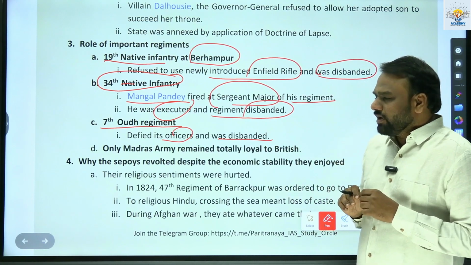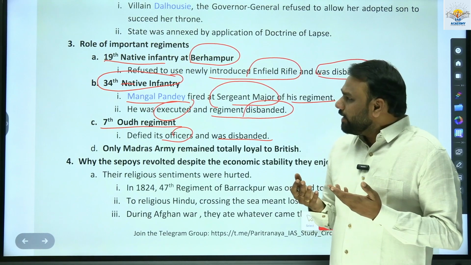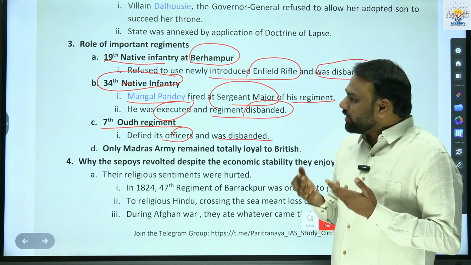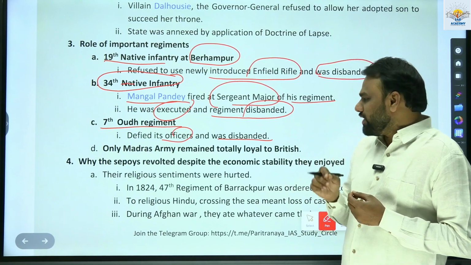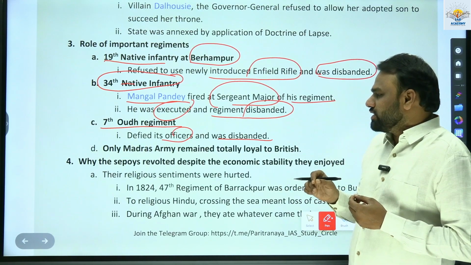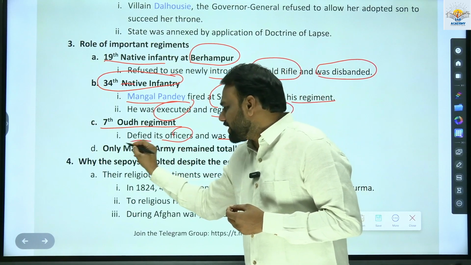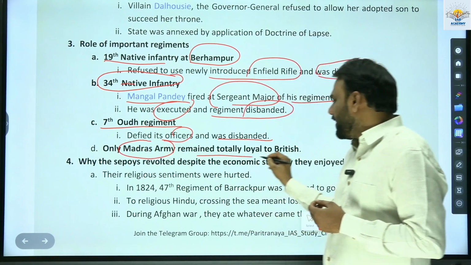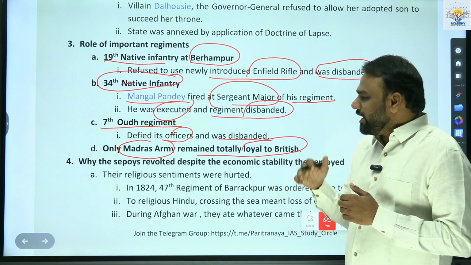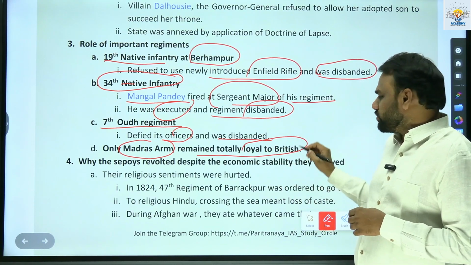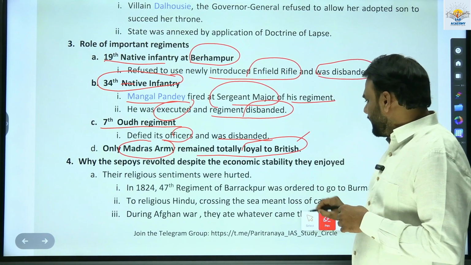Here very important, not all the armies, sepoys fought against the Britishers. There were some regiments which were in favor of Britishers, which remained loyal to Britishers. So among them, very important, Madras. So Madras army, it remained totally loyal to British. It means it did not participate in the mutiny against the Britishers. So very important point.